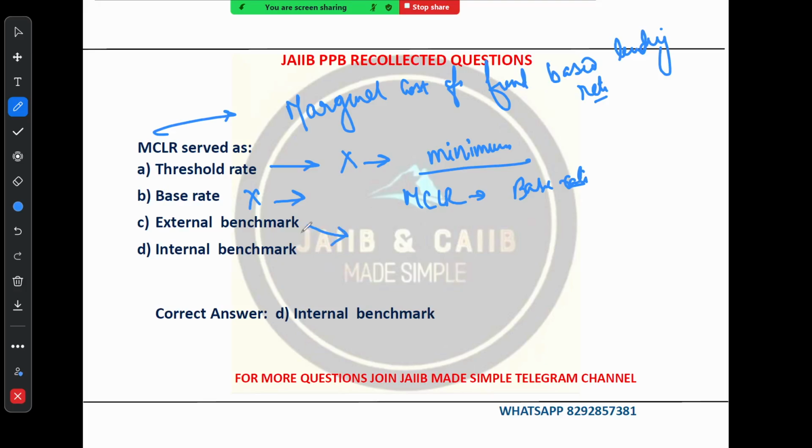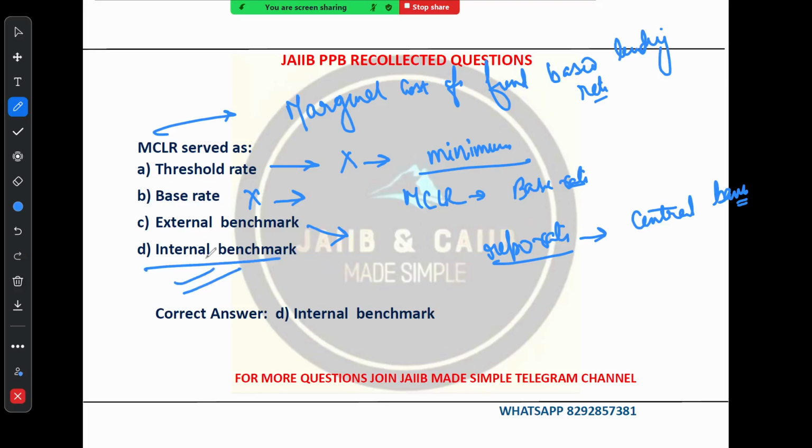This is also incorrect. Why? Because external benchmark is a rate which is determined by an outside entity, independent of the bank. For example, I can give you the example of repo rate. The repo rate is set by the central bank. It is a type of external benchmark. MCLR is determined internally by the bank.